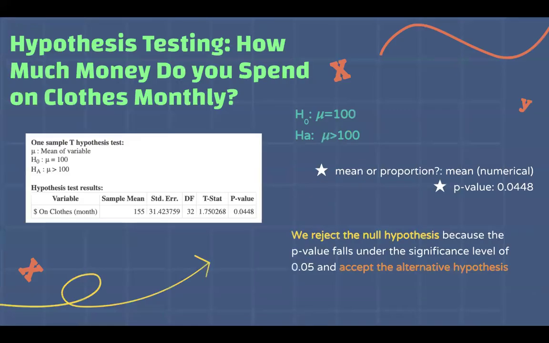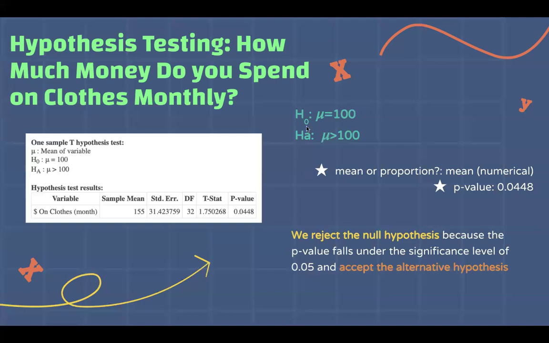And for my hypothesis test, I decided to use the question, how much money do we spend on clothes monthly? And between categorizing this as either a proportion or mean, this would be a mean because this is a numerical question, which involves numbers. And for my hypotheses, my null hypothesis for the test is that on average, students at Ventura College spend $100 on clothes on a monthly basis.